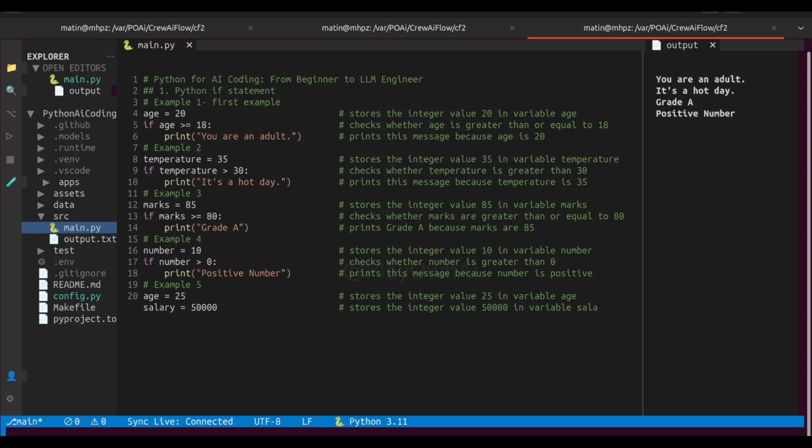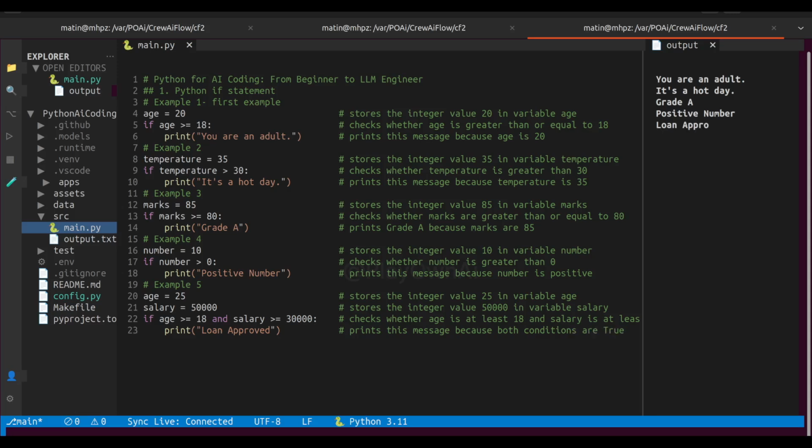This example introduces the AND operator. We have two variables, age 25 and salary 50,000. The condition contains two separate checks. The first check asks, is the age at least 18? The answer is yes. The second check asks, is the salary at least 30,000? Again, the answer is yes.